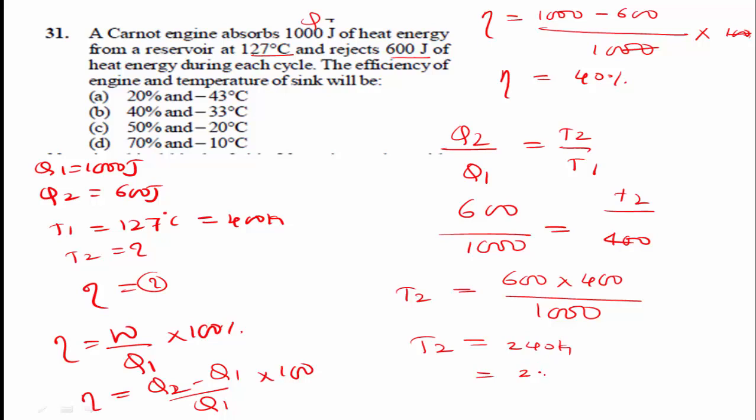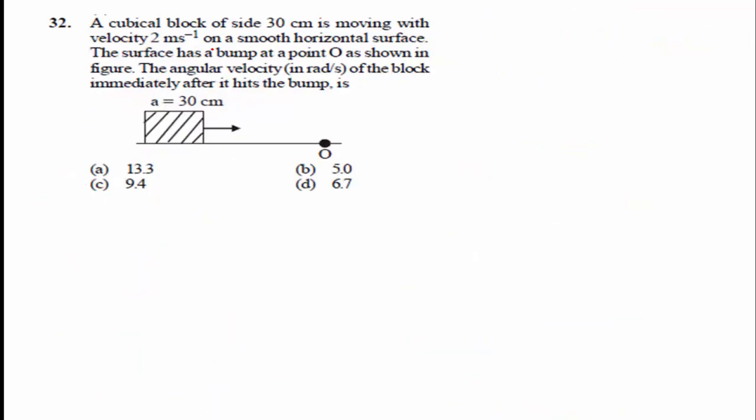Then 240 minus 273 we get minus 33 degree Celsius. Efficiency is 40% and the sink temperature is minus 33 degree Celsius. This is the efficiency of the engine and temperature of the sink. Option B is the right answer.